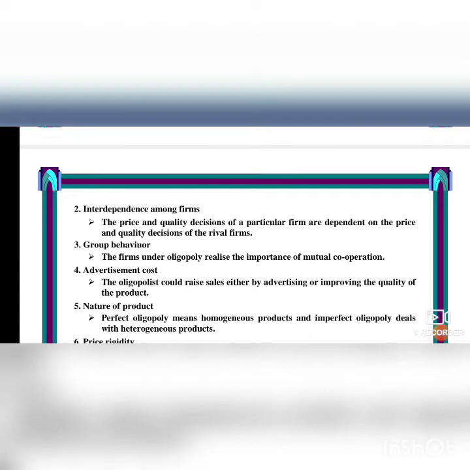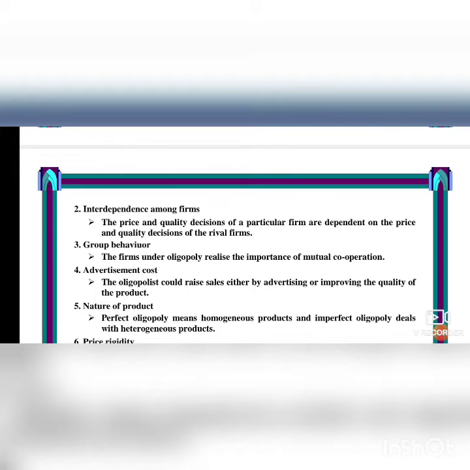Advertisement cost. The oligopolies could raise sales either by advertising or improving the quality of the product. We know that, isn't it? Cable TV scrolling, pamphlets, notices on the walls, all these things are advertising agents. TV advertisements are there.